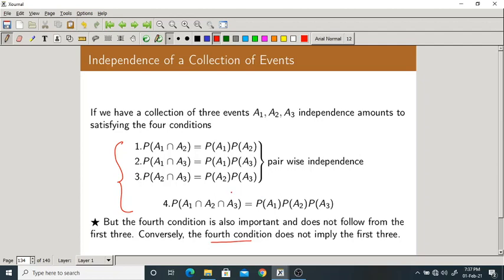You cannot take it for granted. And also you cannot check just the fourth one and assume that these three are true. No. You must verify all four equations to identify whether the given three events are independent or not.